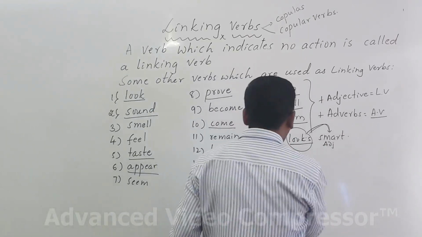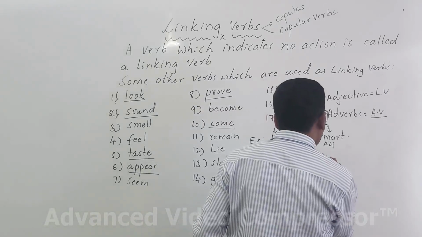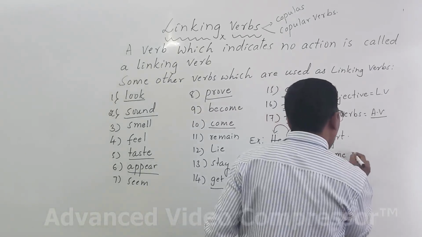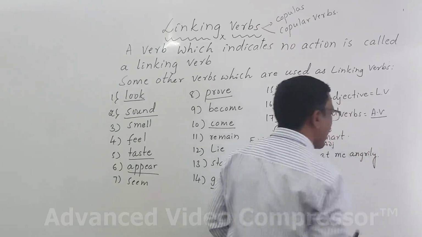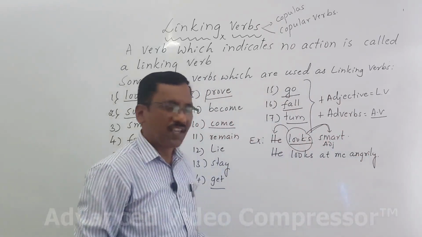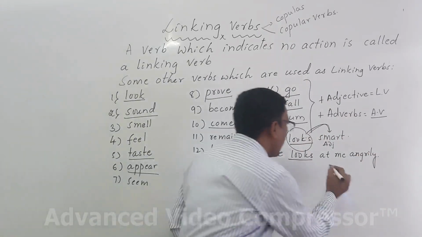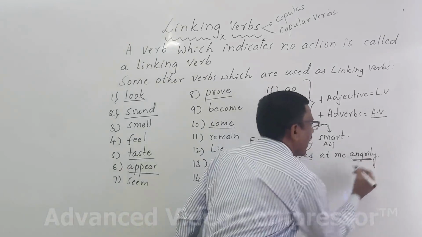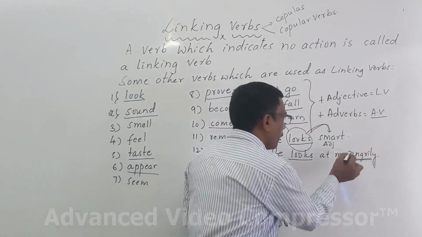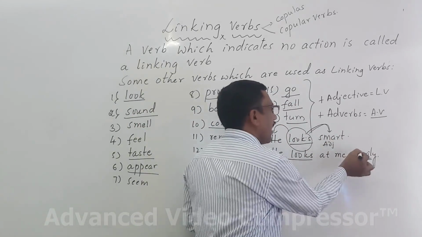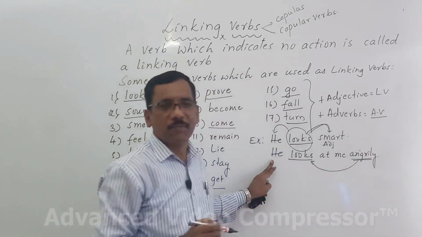If you say he looks at me angrily. He looks at me angrily. Here, looks is a verb. And this verb is followed by angrily. Angrily is an adverb. Here, the word angrily describes the verb, not the subject.